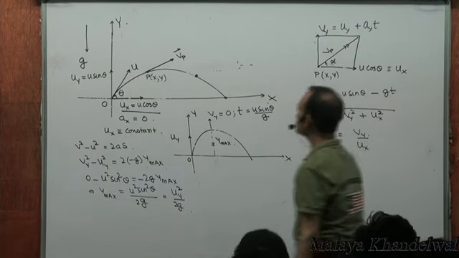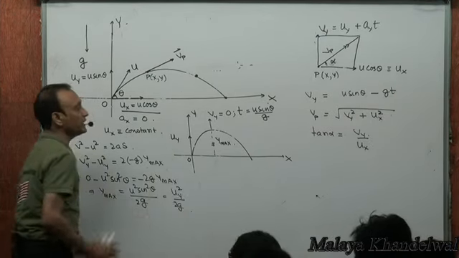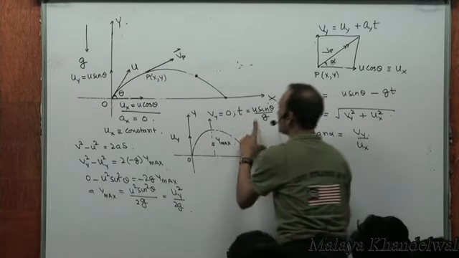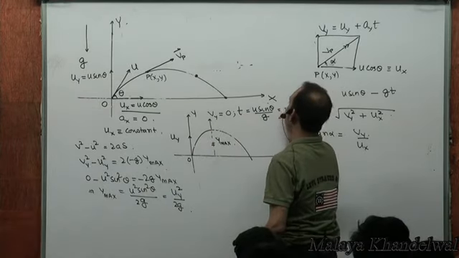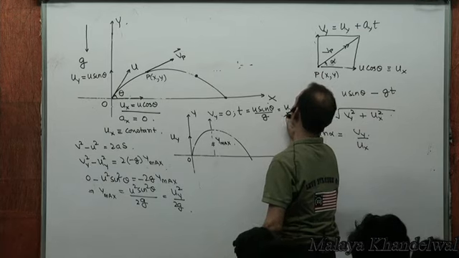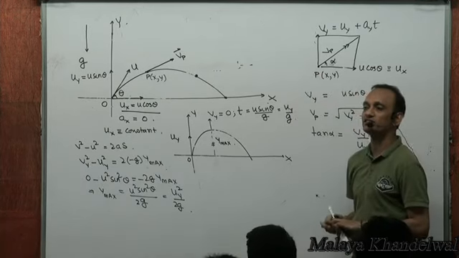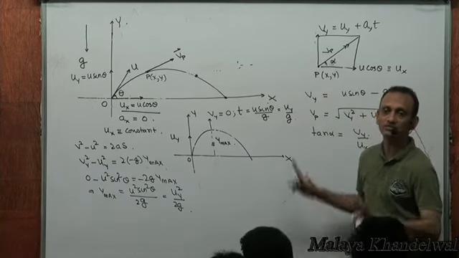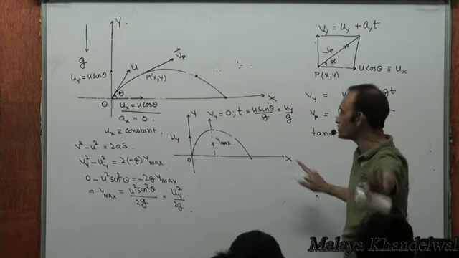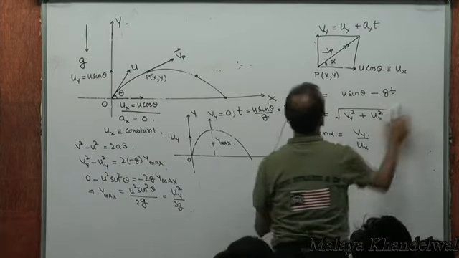Right? And it takes a time equal to u sin theta by g. U sin theta is what? Initial vertical velocity by g. Initial vertical velocity by g is the time taken to reach the maximum height. Did you all understand this? No issues with this? Now,